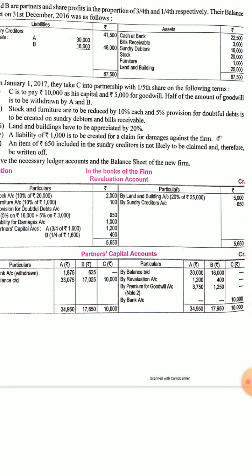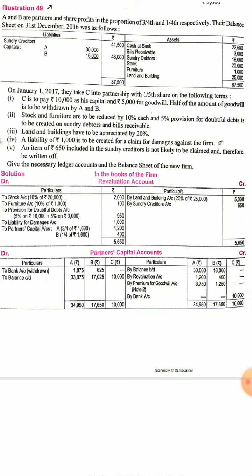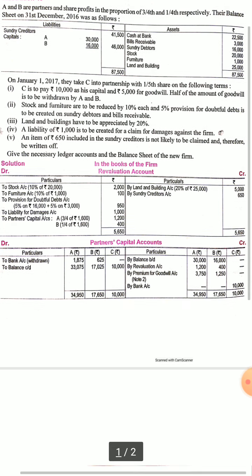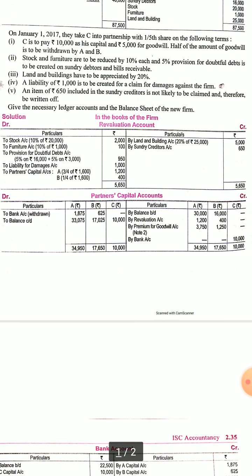Now we will decide whether it is a profit or loss. So if credit side is more than debit side, that means it is profit. So clearly here the debit side is less than credit side, so the balance will come to 1,600. Now that profit on revaluation, you already know, is distributed in the old ratio since new partner is not yet admitted. So 3/4 of 1,600, that is 1,200, will go to A's capital and 400 will go to B's capital.